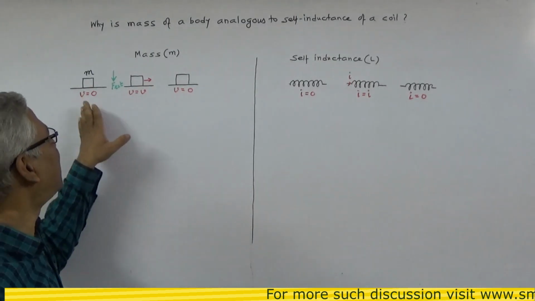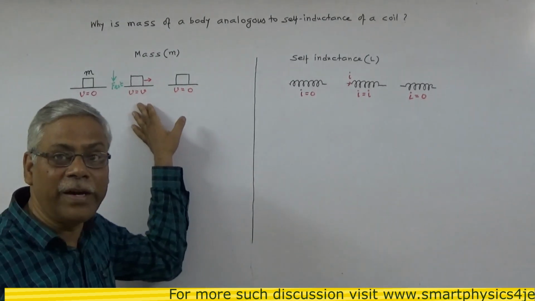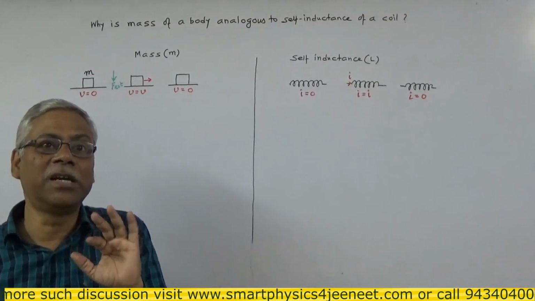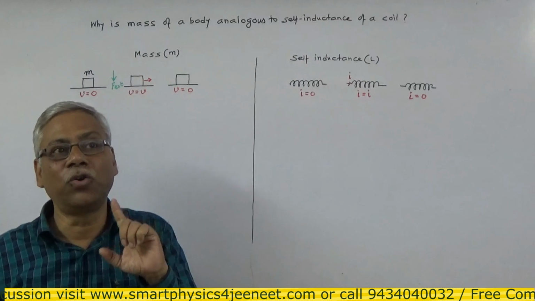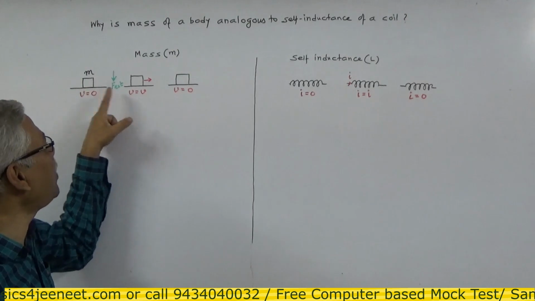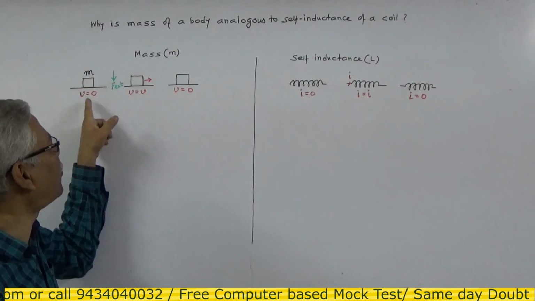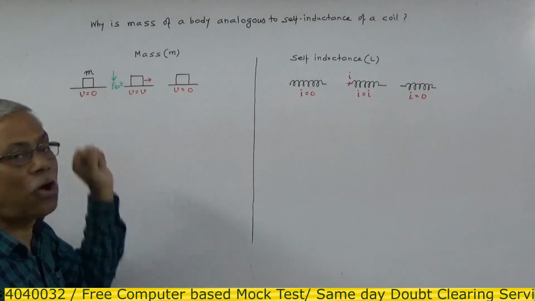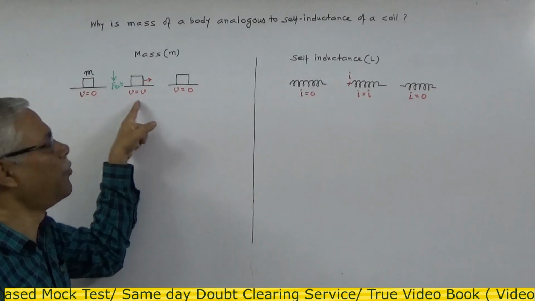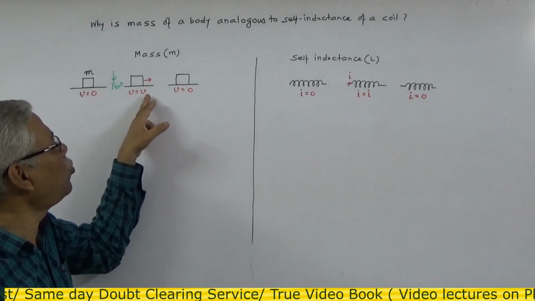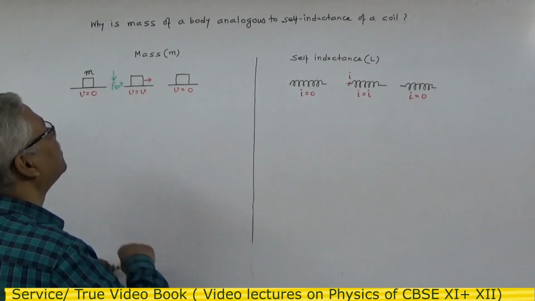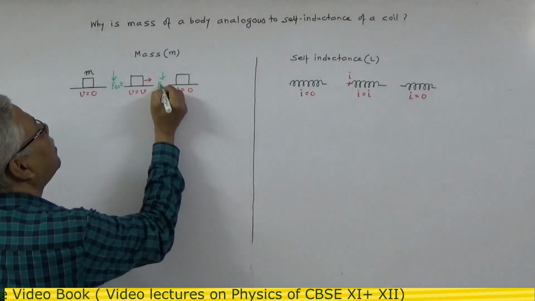Now the question is, will the body automatically start moving? The answer is no. The body requires some external physical quantity to be applied on it in order to start its motion, and that external physical quantity which has to be applied to make a body at rest moving is called external force. So you have to apply external force in order to make this body which is at rest moving. Then again, in order to make this moving body come to rest, you will have to apply external force.